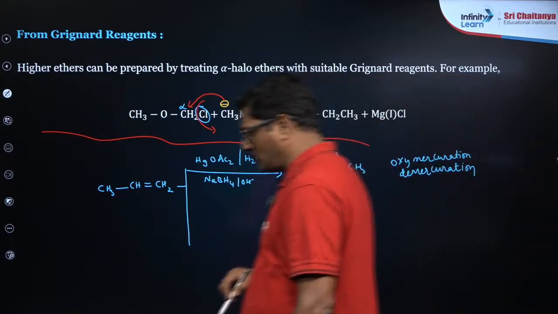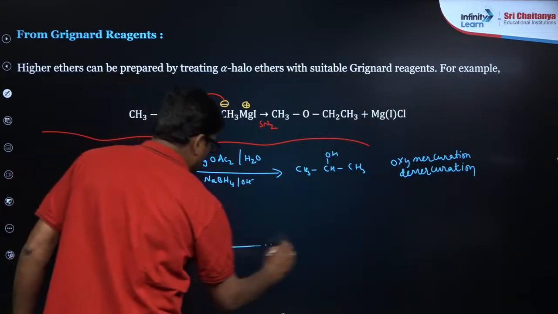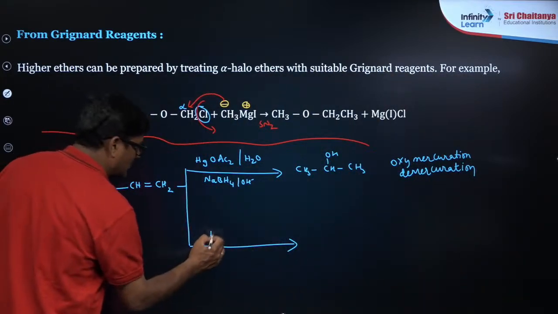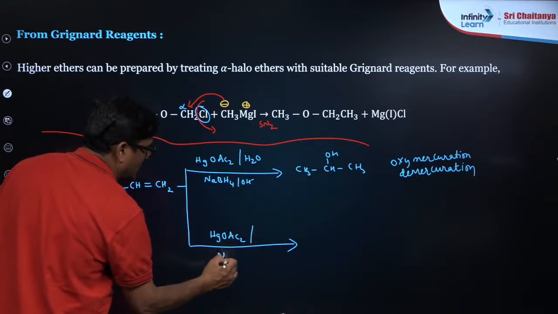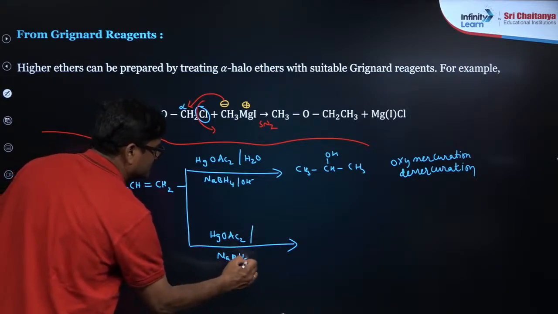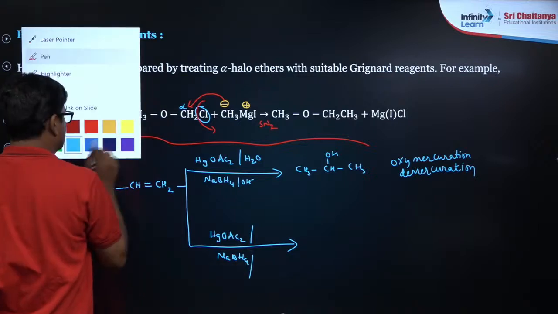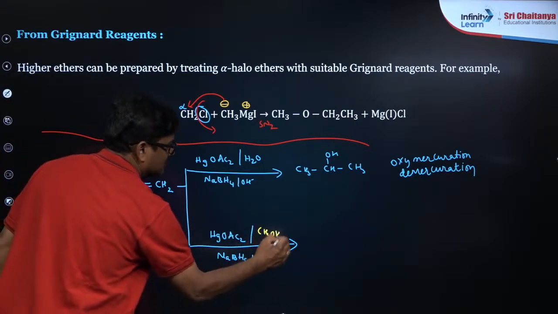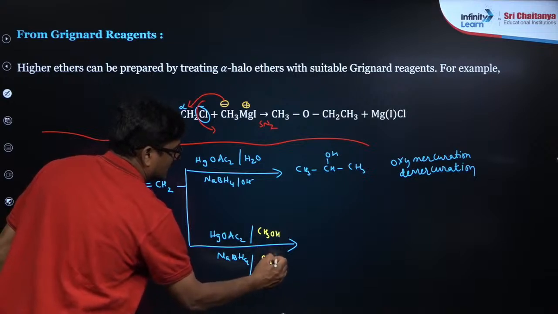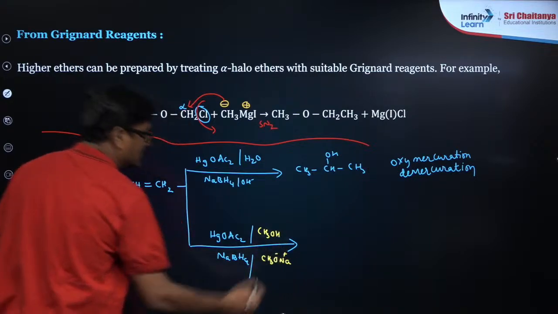Whereas let us talk about the same alkoxymercuration demercuration: Hg(OAc)2 and NaBH4, in the presence of CH3OH and CH3ONa, you can use either.